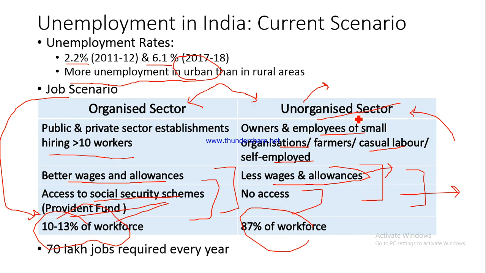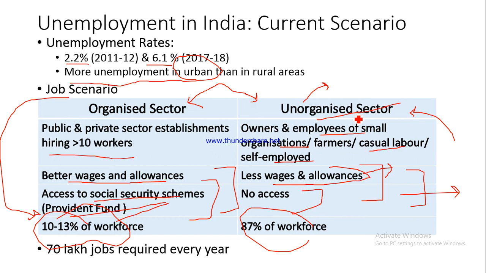Now, as far as India is concerned, various estimates have been given by various agencies and academicians. Some of the estimates say that we need at least 70 lakh jobs to be generated every year so that the unemployment rates can be kept in check. Other estimates say no, not 70 lakh, maybe 1 crore or maybe 2 crore jobs have to be generated every year so that people can be given employment and the unemployment rates can be